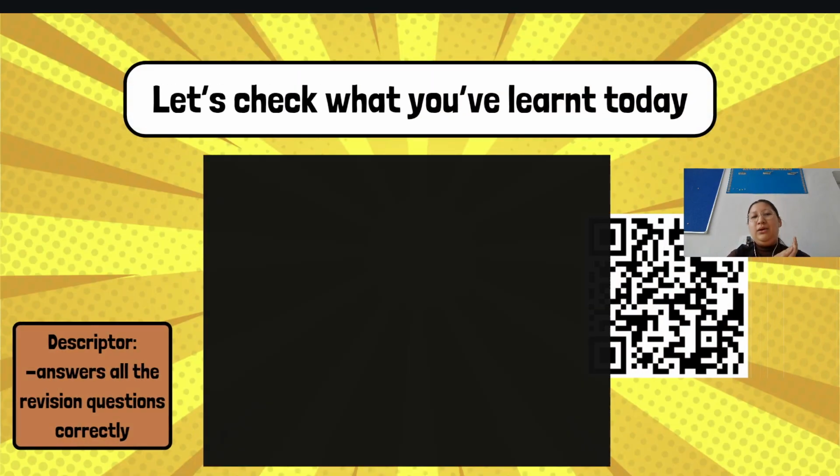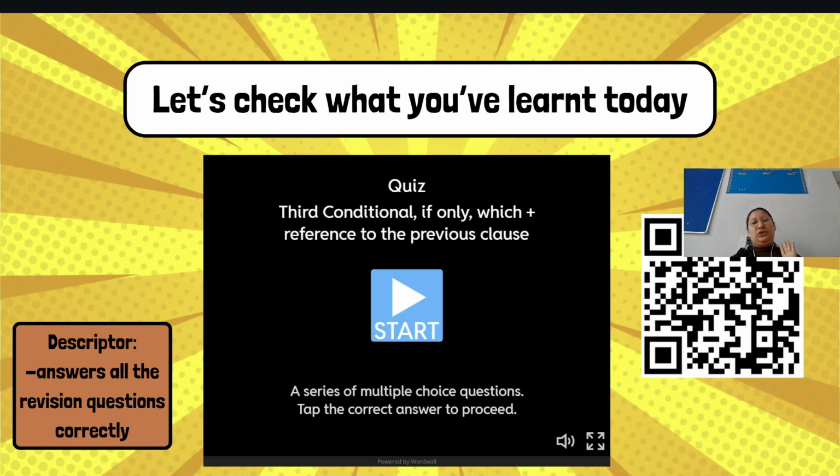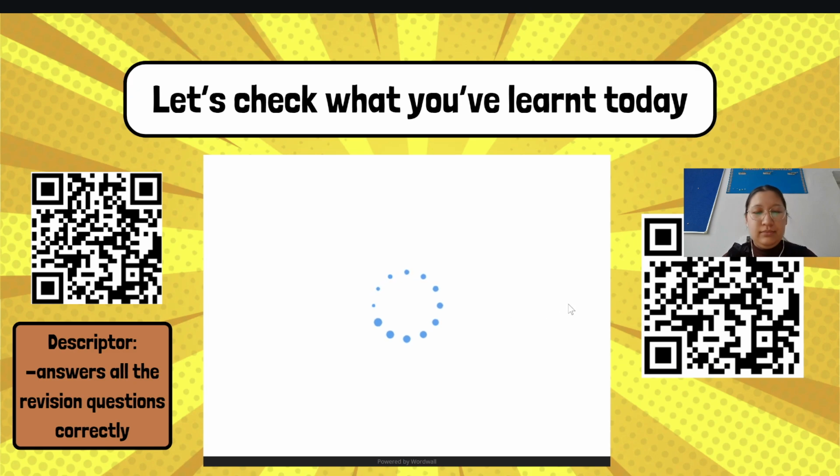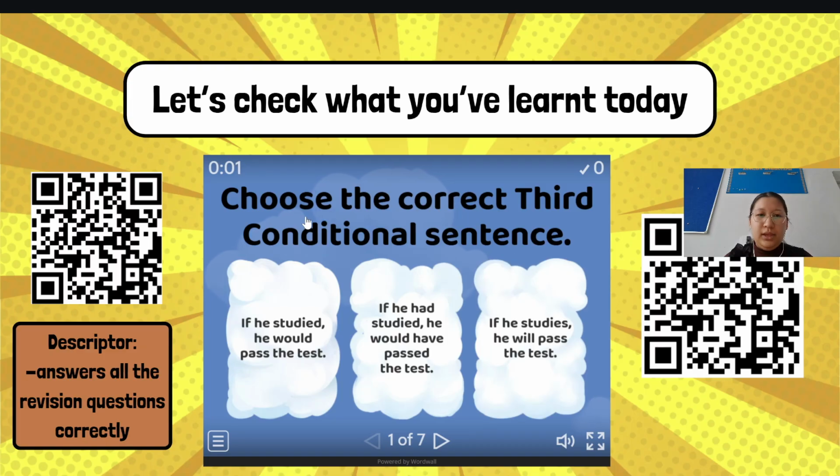So now let's check what you have learned today. You can follow this link and open this quiz. Here you have to answer the questions. So let's do it together. Choose the correct third conditional sentence. If he studied, he would pass. If he had studied, he would have passed. If he studies, he will pass. So obviously the second option is correct.